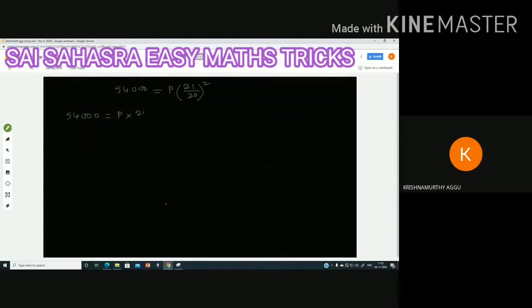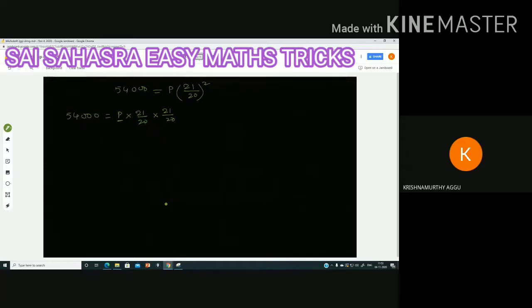That one is to be repeated twice and it is to be multiplied with itself. Power 2 is there. So you can take that number 21 by 20 twice, as per the squares and square root topic. We know that. We want only P. This and this are to be transposed. When you are transposing, what will come?